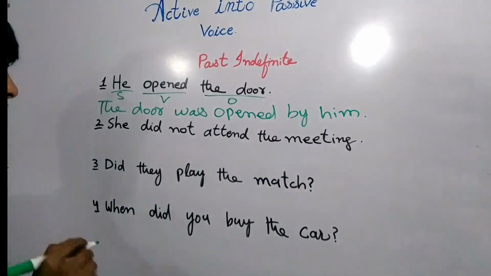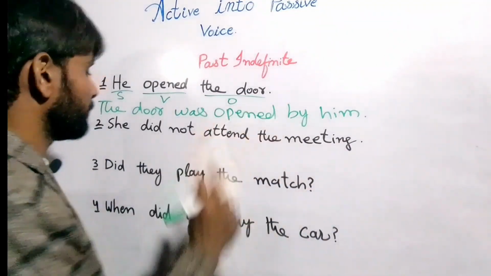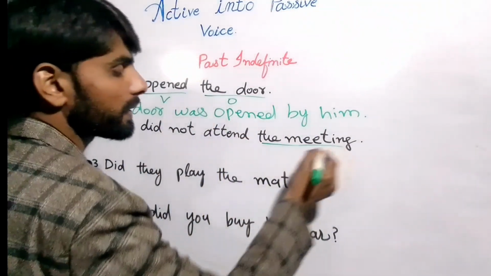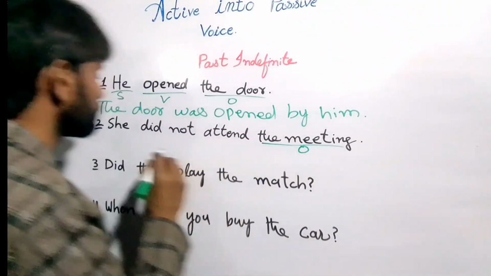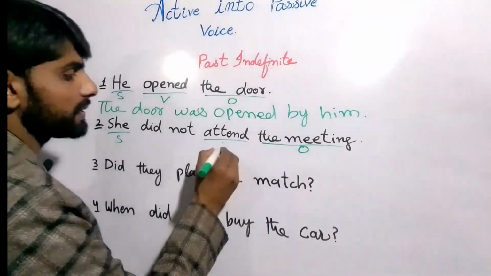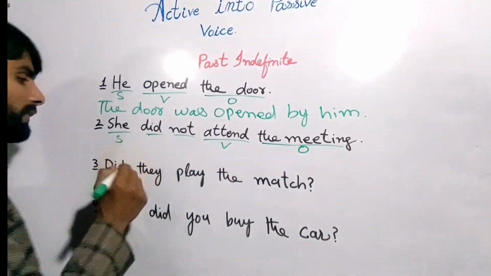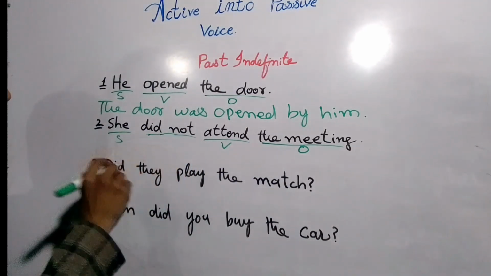Next is "She did not attend the meeting." So this is the object, this is the subject, this is the verb, and this is to show the negative, right?